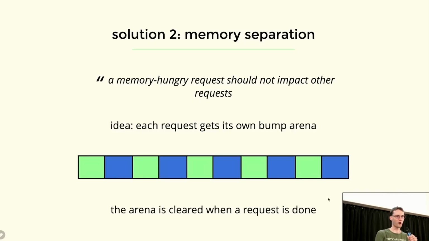Solution 2 is harder, trickier, and requires a couple more steps. Our problem was that a memory-hungry request should not impact any other request. The way that we're going to fix this is by giving each request its own little allocator, its own little region of memory that it can allocate into, and no one else can. And this is a fixed amount of memory that it gets.